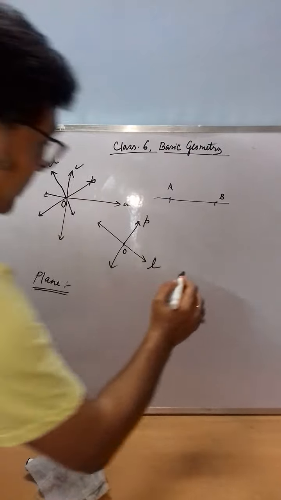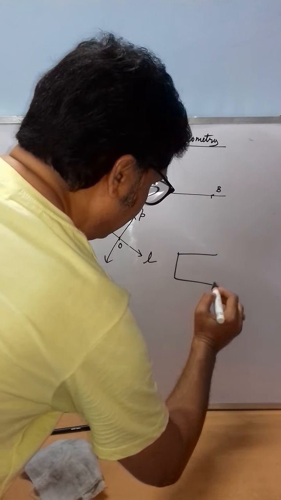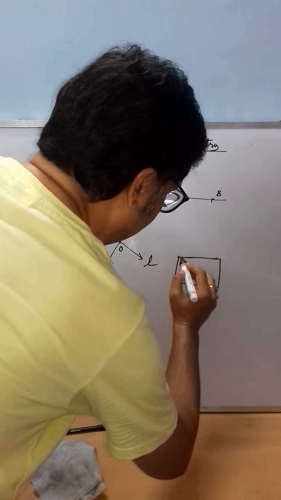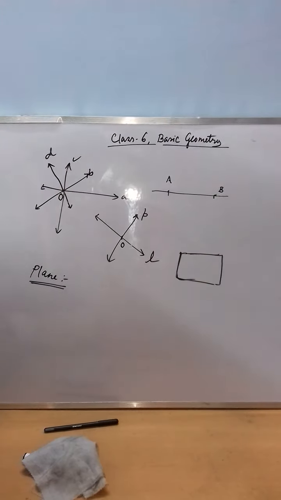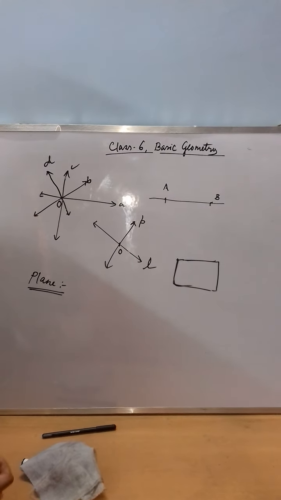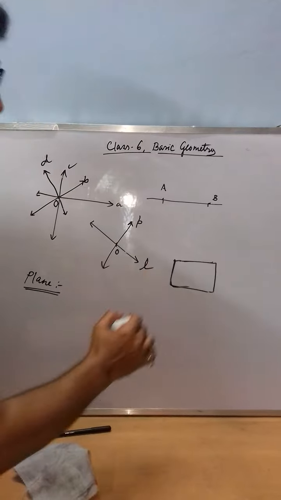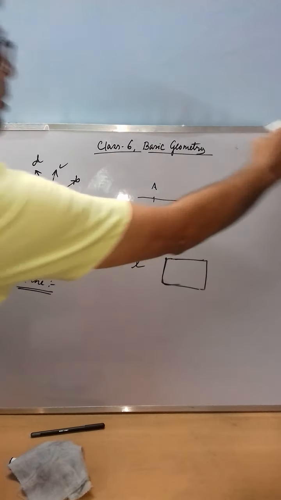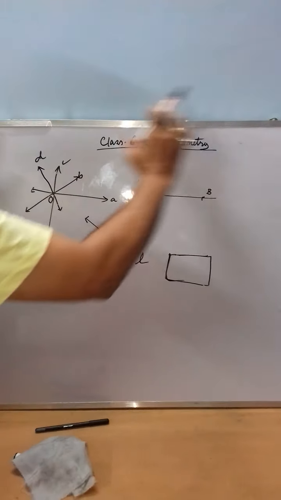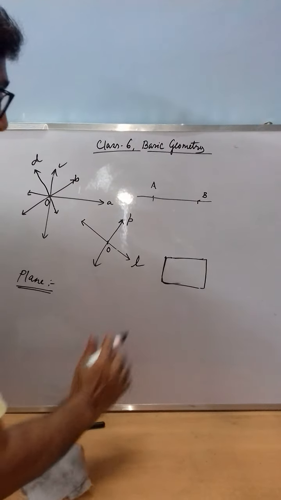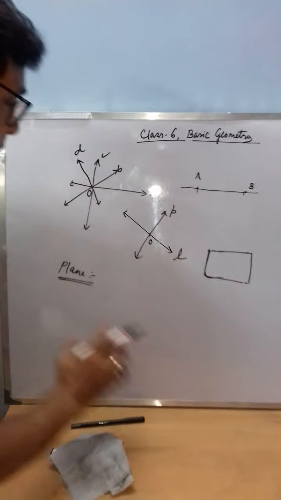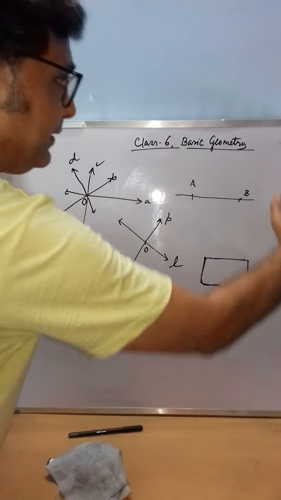Now this plane, say I am going to represent by means of a drawing. Say this is a plane. Now the plane can be extended in all directions. If you think about this board, it is a particular size. But do not think of it as a board, think of it as a plane.